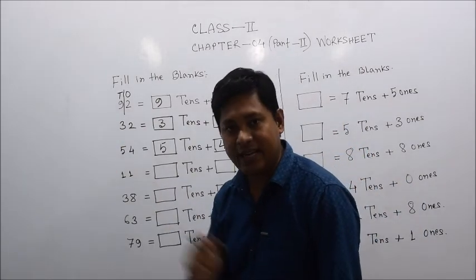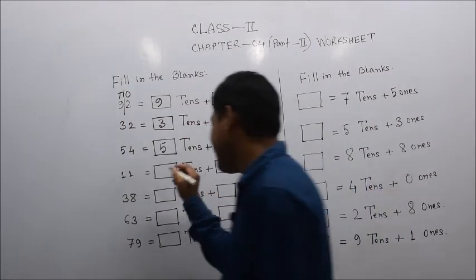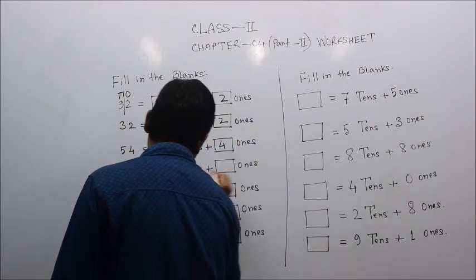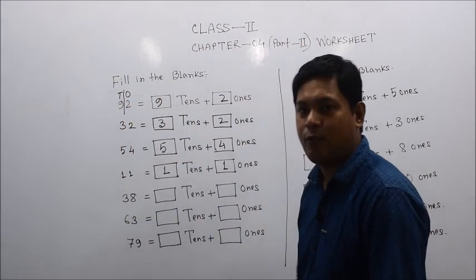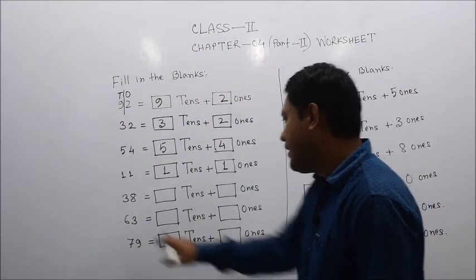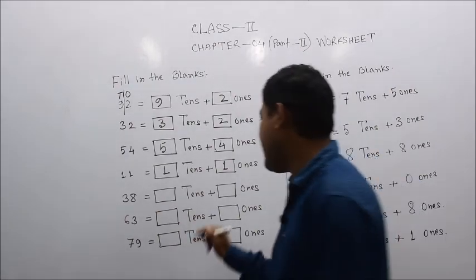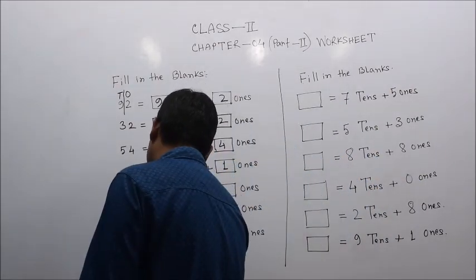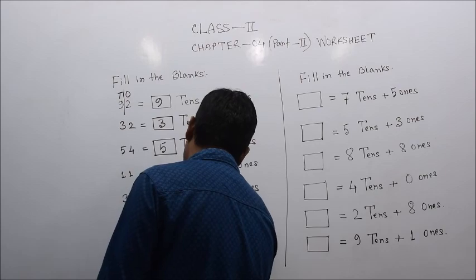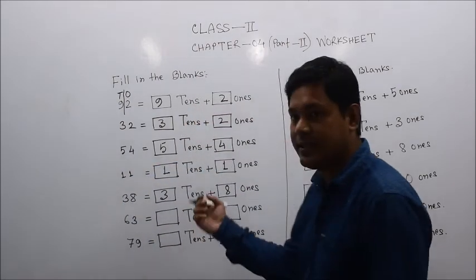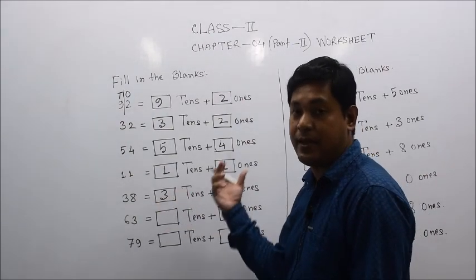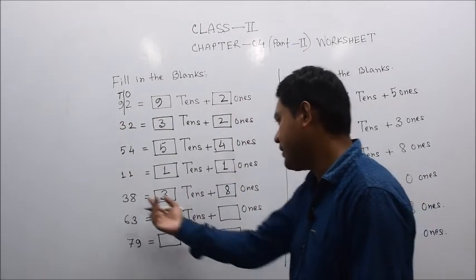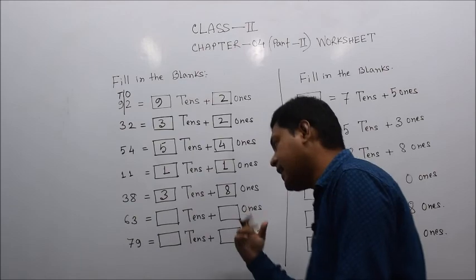So only 1 ten and 1 one is there, that is 11, because both the digits are the same, 1 and 1. Similarly, 38: here 8 is in the ones place and 3 is in the tens place, so 3 tens and 8 ones. If we add 3 tens, that means 3 into 10, 30, plus 8 ones, 30 plus 8 is 38. So this number consists of 3 tens and 8 ones.